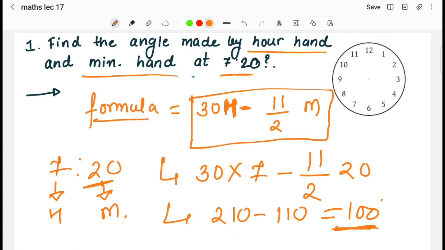Now this formula works only up to 180 degrees. You will understand what I want to tell you in the next example. So basically here you just have to remember this formula in your mind, and the formula is 30h minus 11 by 2 m, whenever we have to find the angle between the hour and the minute hand. Okay, this is the short trick that we have to keep in mind.